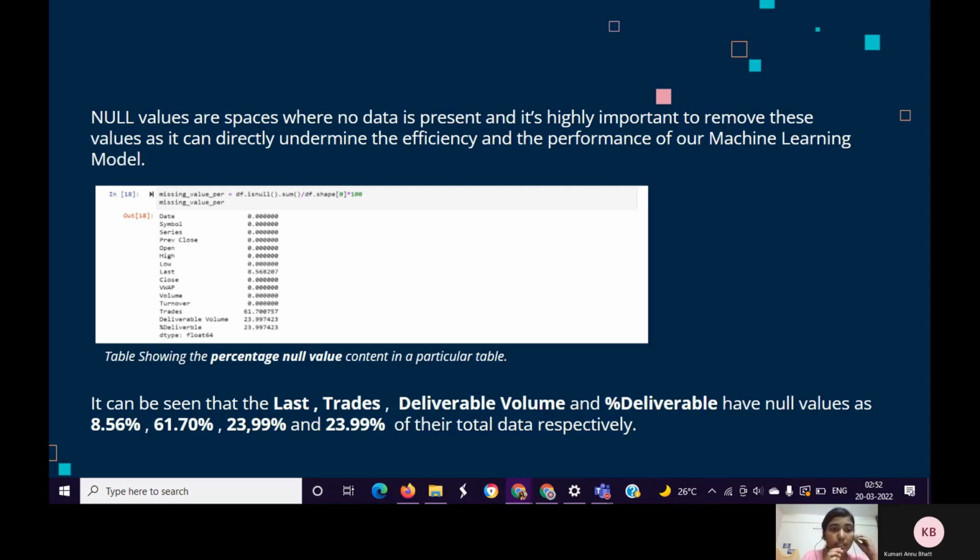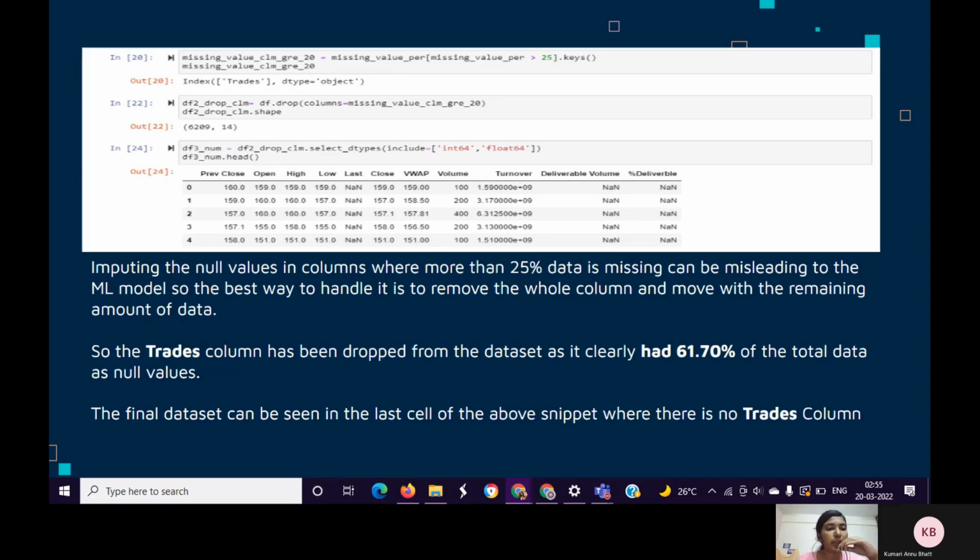This table shows the percentage null value content in a particular column. It can be seen that the trades, last trade, deliverable volume and percentage deliverable columns have null values as 8.56%, 61.70%, 23.99%, and 23.99% of their total data respectively. Imputing the null values in columns where more than 25% data is missing can be misleading to the ML model, so the best way to handle it is to remove the whole column and move on with the remaining data. So the trades column has been dropped from the dataset as it clearly had 61.70% of the total data as null values. The final dataset can be seen in the last cell of the above snippet where there is no trades column.